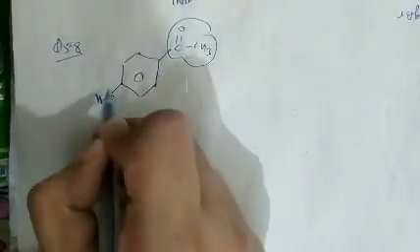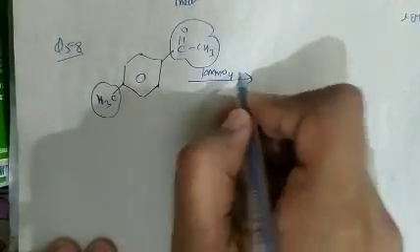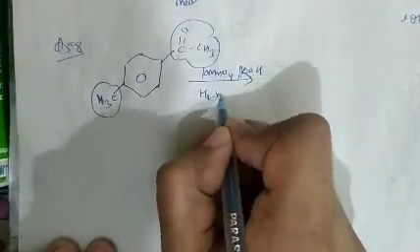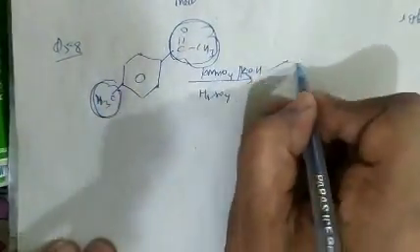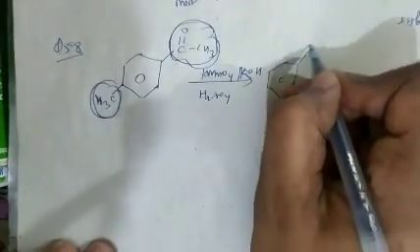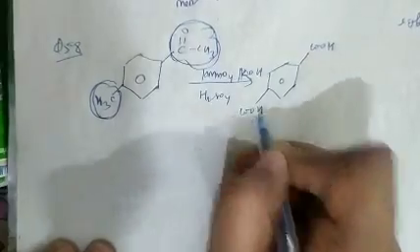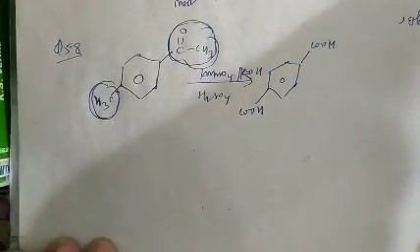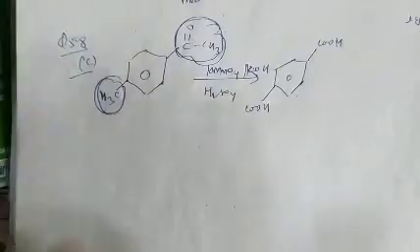When we oxidize it by KMnO4 in basic medium, and H2SO4 is also added, this group and this group, both groups will convert into carboxylic acid, oxidized by KMnO4. So question number 58, option C is correct.